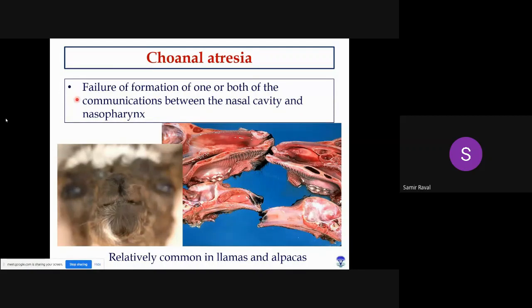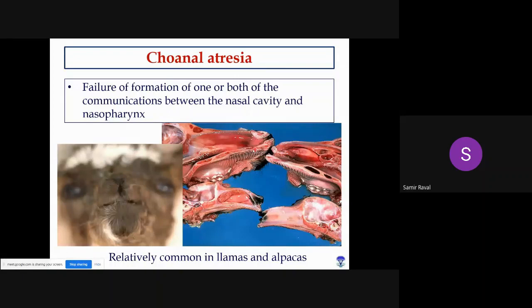Here you can see another good example, right? Can anyone say what the abnormalities are in this case? This is the nasal cavity. You can see this is the mouth, and here there should be nostrils. But here, the nostrils are not present. The entire nostril area is covered with skin. It means air cannot enter from this particular place, right? So this is known as choanal atresia.